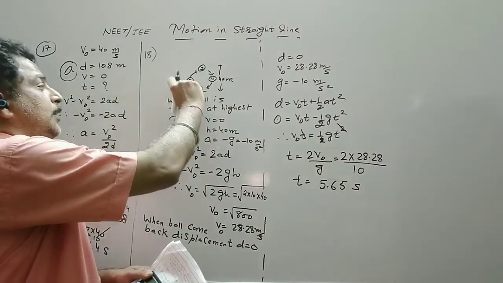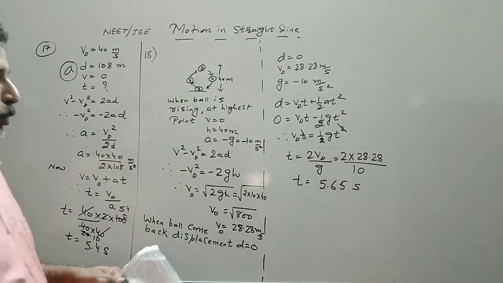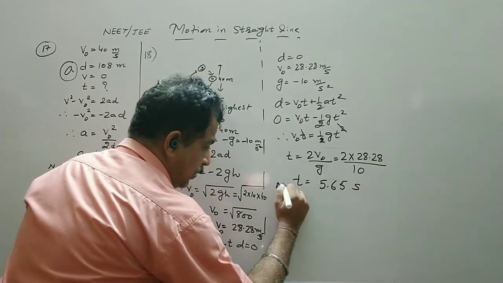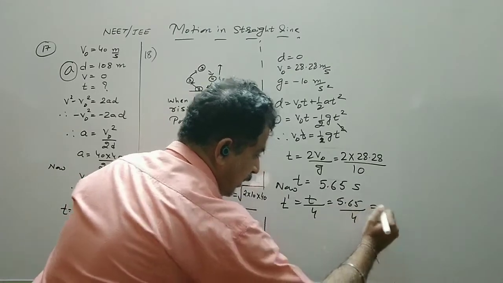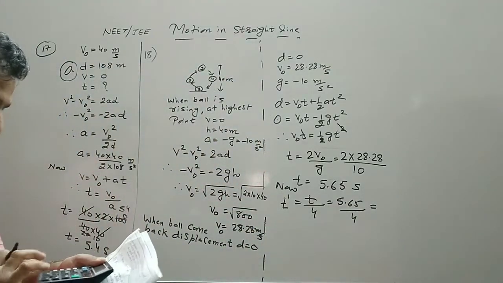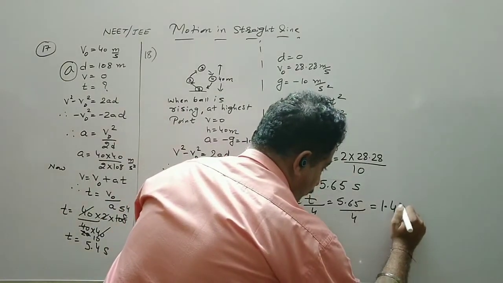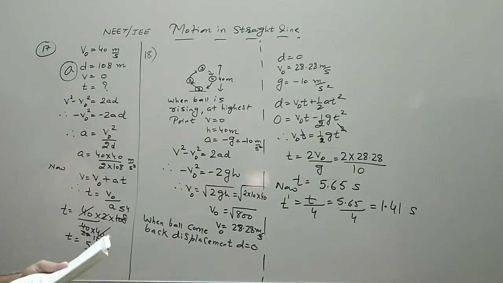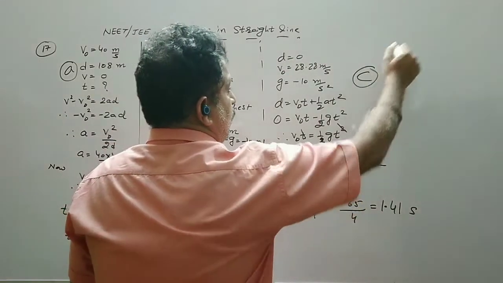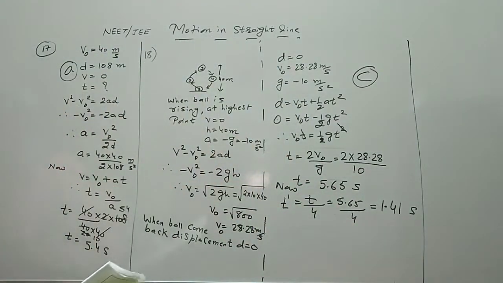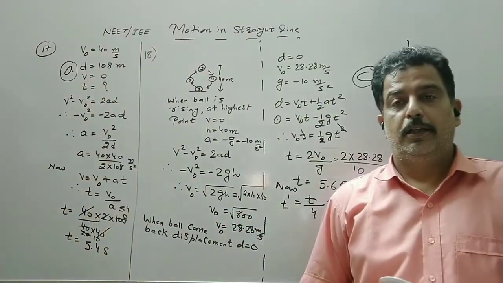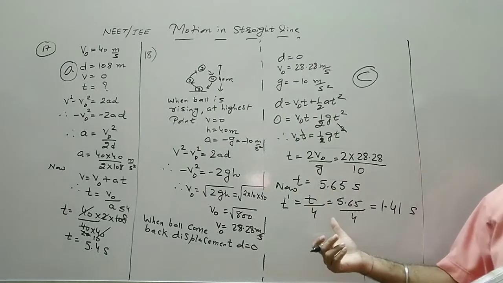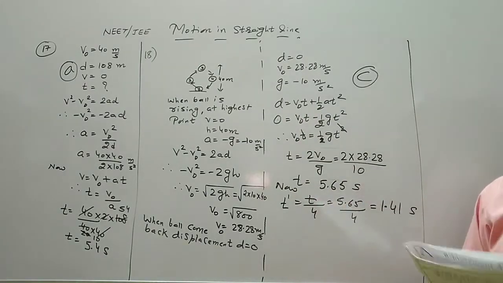We have to find out the time interval. So the time interval between each ball should be 1/4. So now T dash is equal to T by 4, that is 5.65 divided by 4. It comes out to be 1.41 second. So the option given is C. So this is how we find out. We analyze the thing for one ball and then we divide that time interval into 4 equal durations.